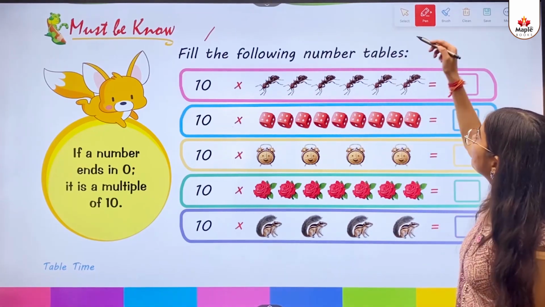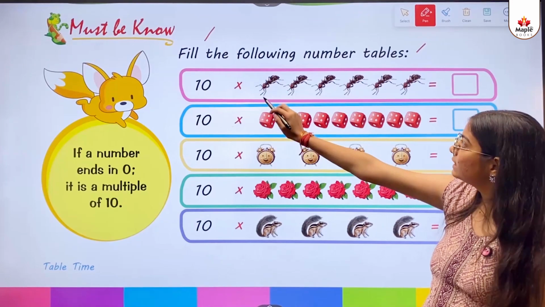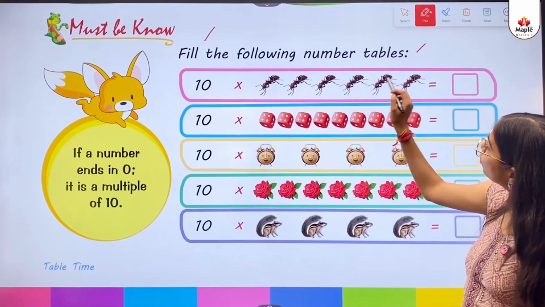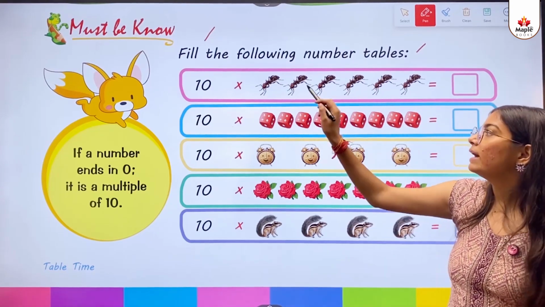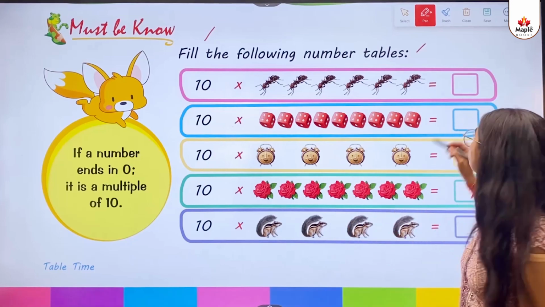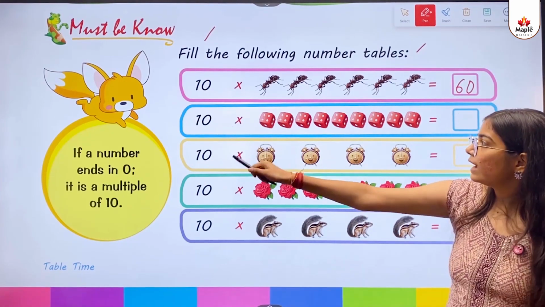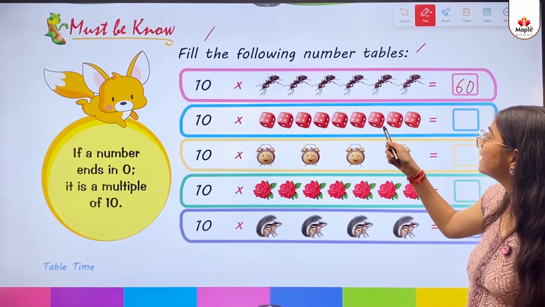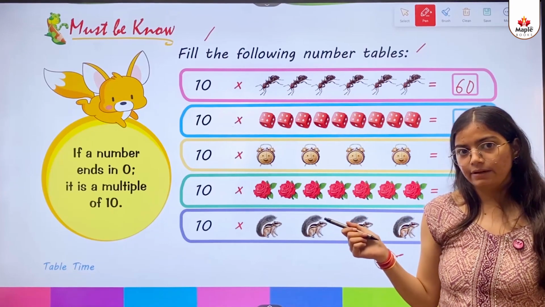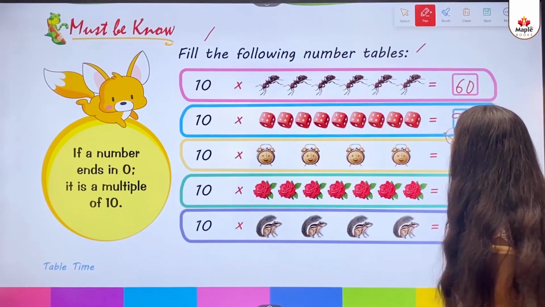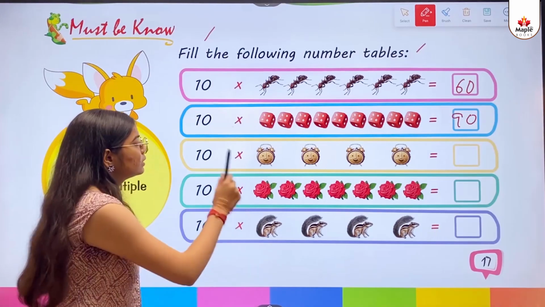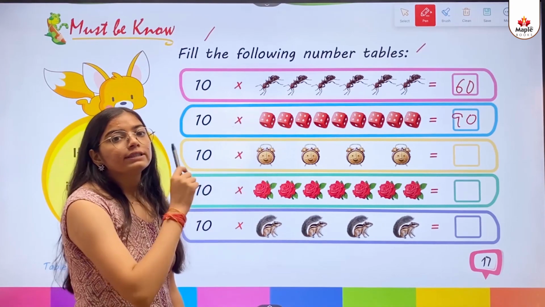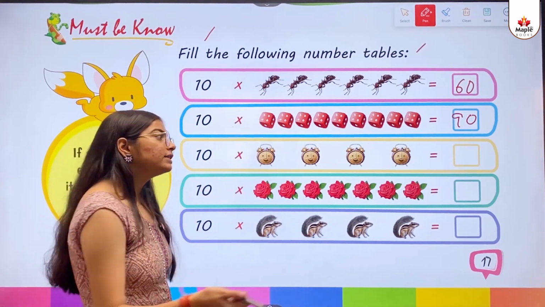Fill the following number tables. 10 multiply, we need to count these ants, then multiply. 1, 2, 3, 4, 5, 6. It means 6. 10 multiply 6 gives 60. 10 multiply, how many dices are here? 1, 2, 3, 4, 5, 6, 7, 8, 9. 10 multiply 9 means 90. 10 multiply, how many clocks? 1, 2, 3, 4. 10 multiply 4 gives 40.